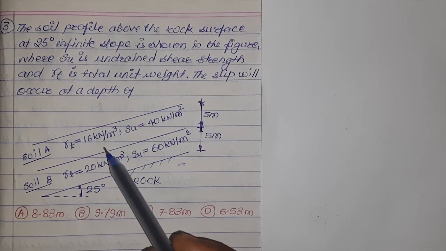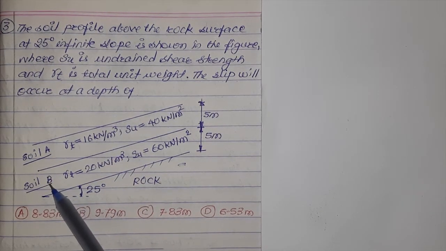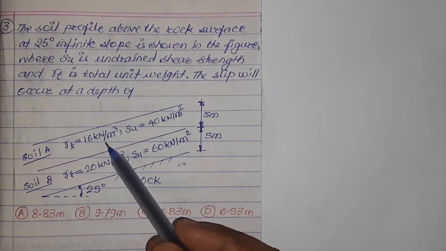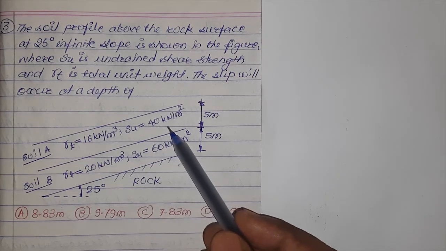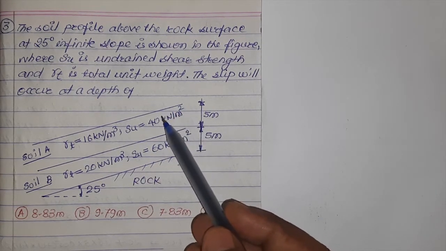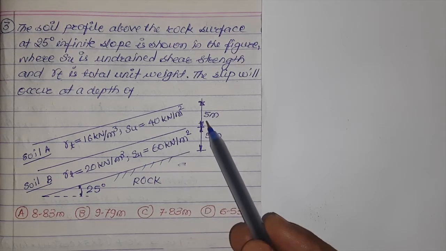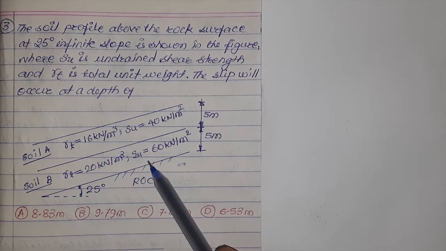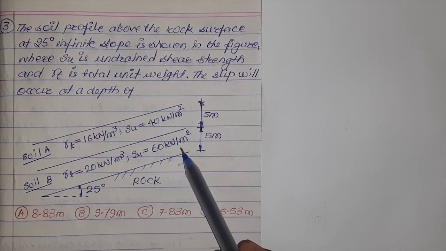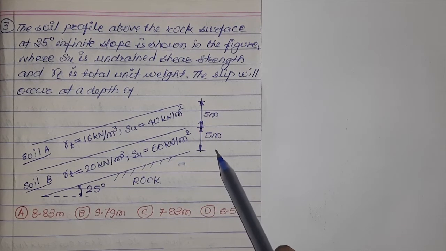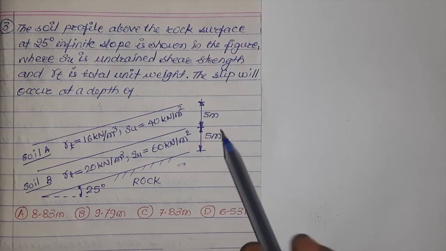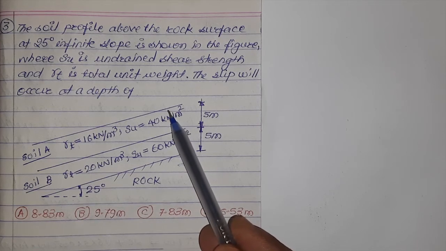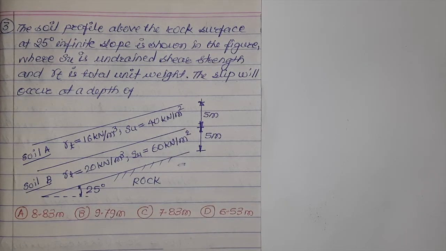There are 2 types of soils mentioned, soil A and soil B. Soil A has unit weight 16 kN per cubic meter and undrained shear strength 40 kN per meter square. Depth of this layer of soil is 5 meter. Soil B has unit weight 20 kN per cubic meter. Its undrained shear strength is 60 kN per meter square. Its depth is also 5 meter. We want to find out depth of the slip surface from the top ground surface where the slope will fail.